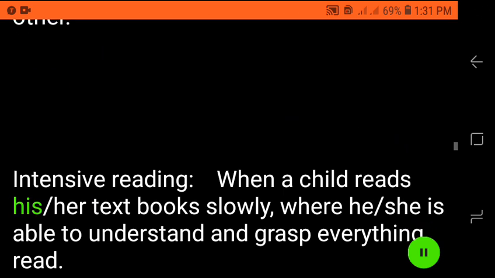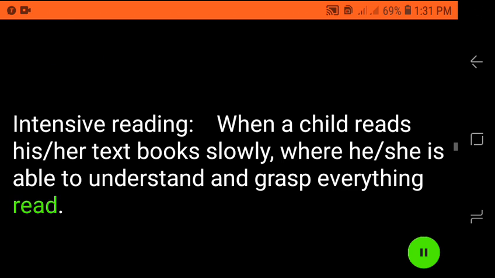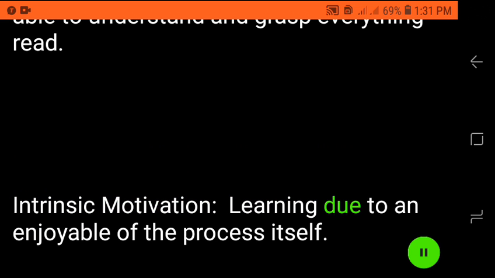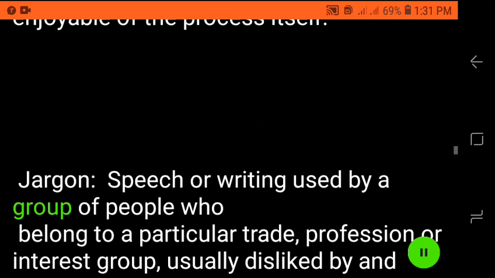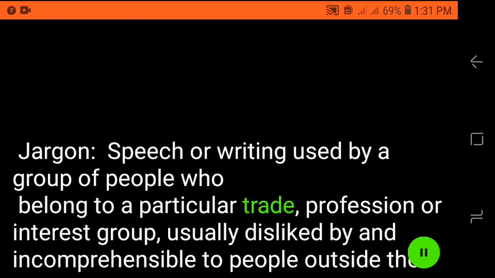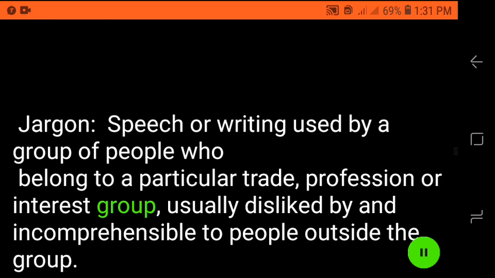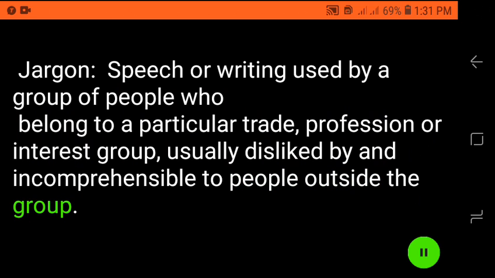Intensive reading, when a child reads her textbook slowly, where she is able to understand and grasp everything read. Intrinsic motivation, learning due to enjoyment of the process itself. Jargon, speech or writing used by a group of people who belong to a particular trade, profession or interest group, usually disliked by and incomprehensible to people outside the group.